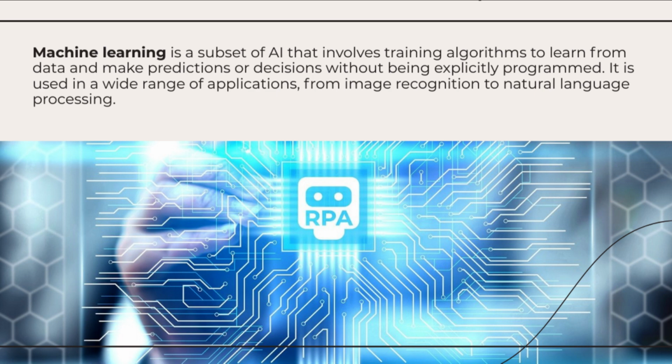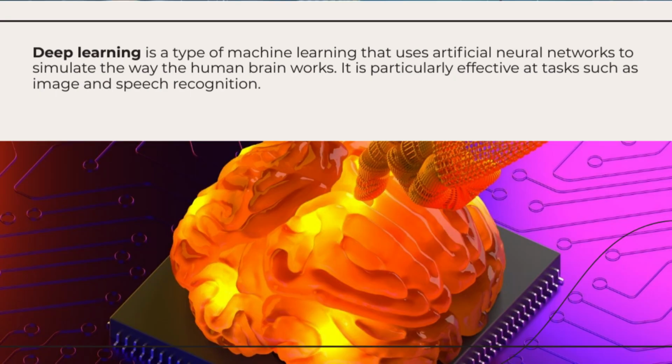4. Computer vision. Computer vision focuses on enabling machines to understand and interpret visual information from images or videos. It involves techniques such as image recognition, object detection, and facial recognition.